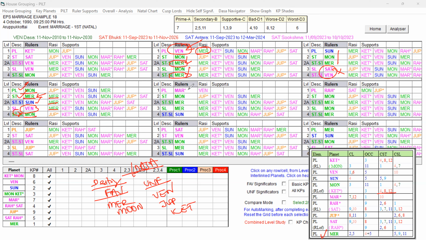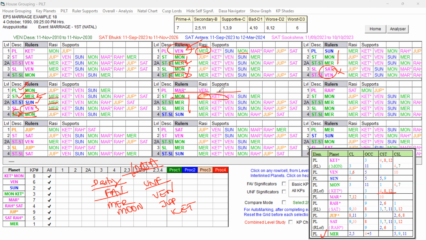Why can't Mars? Mars is not good at the sub level. No planets are favorable, and Moon is the star level. The same planets are playing a role here, but the difference is Moon's star lord Mercury, and Mars's star lord Moon is supportive, but with Jupiter and Ketu supports, whereas Mercury is comparatively better than the Moon, which we already discussed.